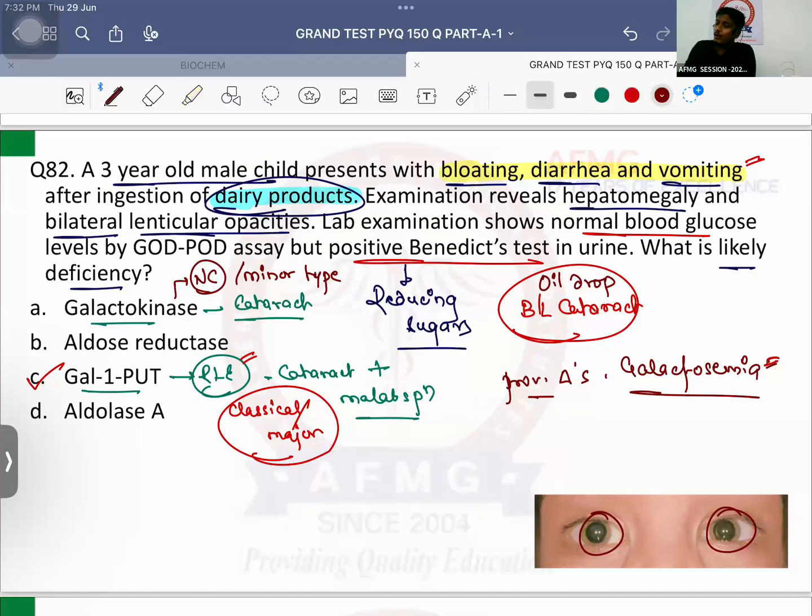No issues with this. Avoid dairy products is the treatment. Galactosemia is the absolute contraindication of breastfeeding. The second absolute contraindication of breastfeeding from the child's side is lactose intolerance. The third absolute contraindication from the mother's side is maternal chemo or radiotherapy. If a mother is undergoing maternal chemo or radiotherapy. And fourth, it can be herpes infection involving the nipple.